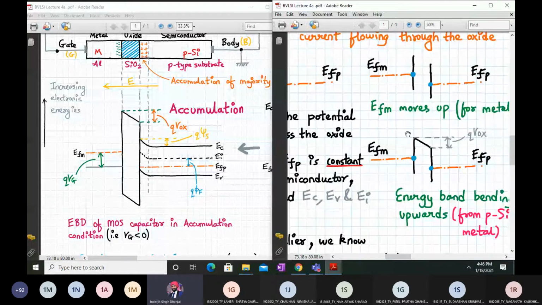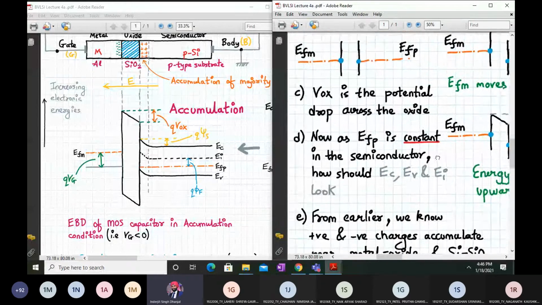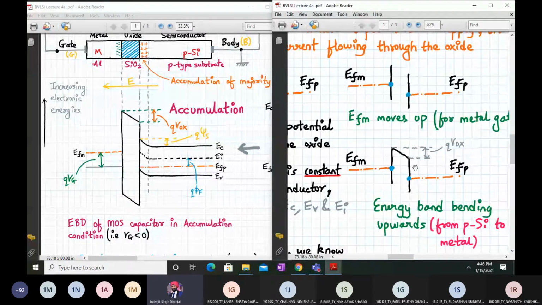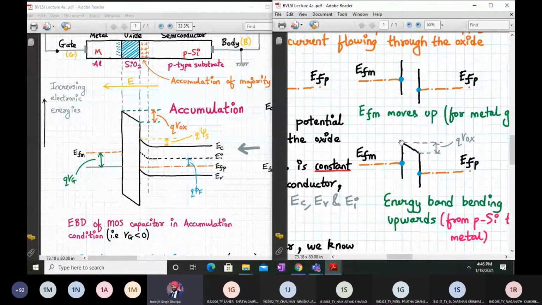What will happen? There will be a band bending at the oxide layer, as you can see over here. So Q into VOx, what is VOx? VOx is the potential drop across the oxide layer. Definitely, you are applying a negative gate potential, so definitely there will be a voltage drop at the oxide layer. So EFM will move up, EFP will remain there only. These are the anchor points, and we draw the energy band diagram at the oxide layer like this.